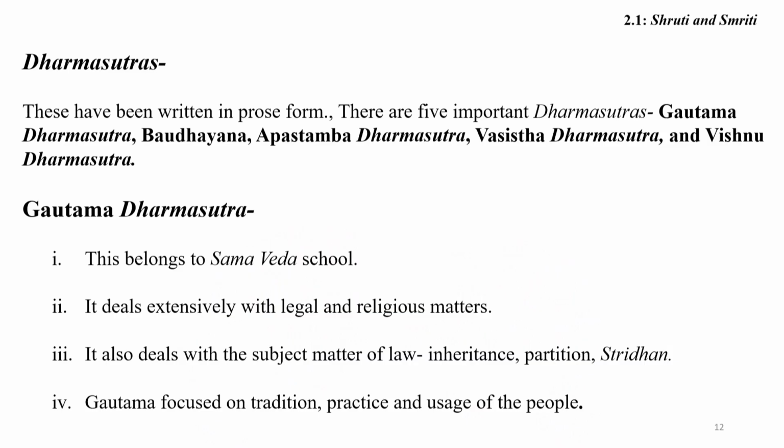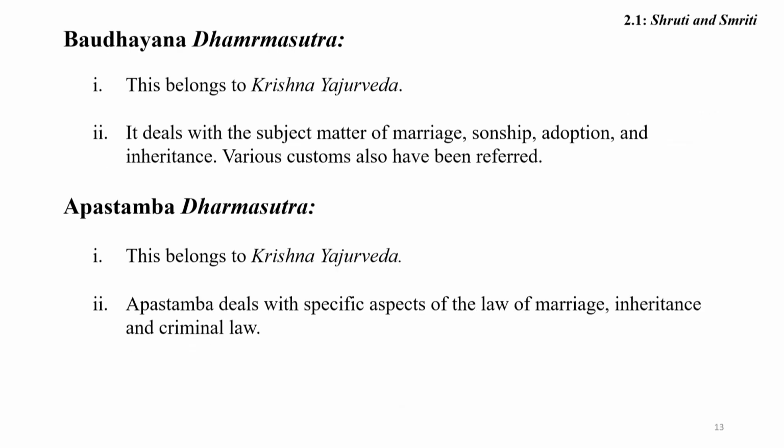Gautam belongs to the Samvedi school. Gautam Dharma Sutra deals extensively with legal and religious matters. It also deals with the subject matter of law, inheritance, partition and Istridhan. Gautam focused on the tradition, practices and usages of the people. These are some fundamental observations about the Gautam Dharma Sutra. Now the second is the Bodhayan Dharma Sutra. Bodhayan belongs to the Krishna Yajurved branch. It deals with the subject matter of marriage, sonship, adoption, inheritance and various customs prevailing at that time.